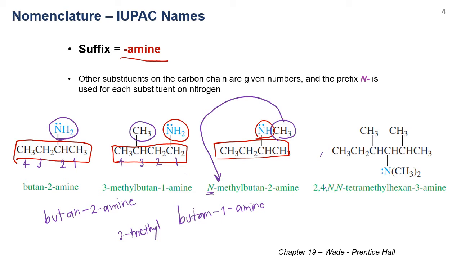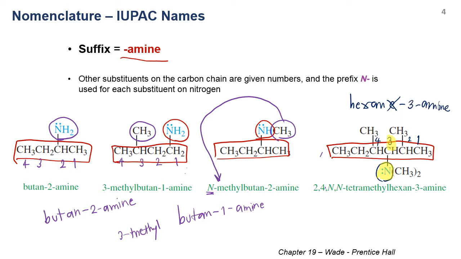Okay. For the last molecule, you can see that there is a really long main chain here with 1, 2, 3, 4, 5, 6 carbons. So we start with hexane, and then we cut the E out to specify that the nitrogen is connected at the third position. 1, 2, 3, 4. Okay, so the nitrogen connects at the third position, so it becomes hexan-3-amine.